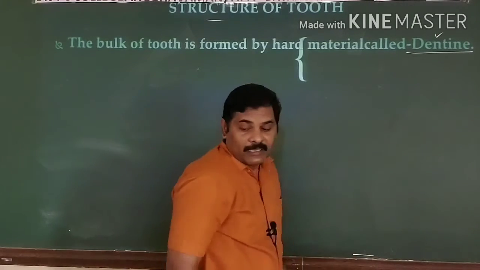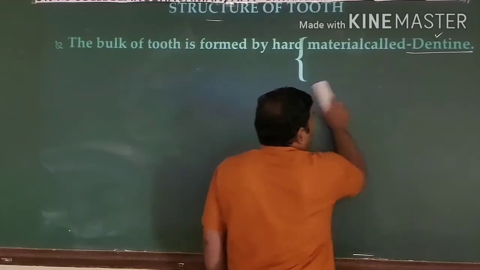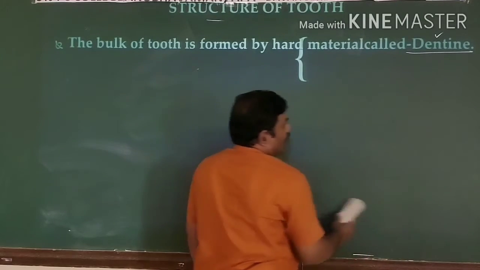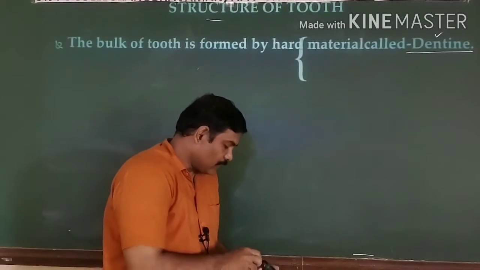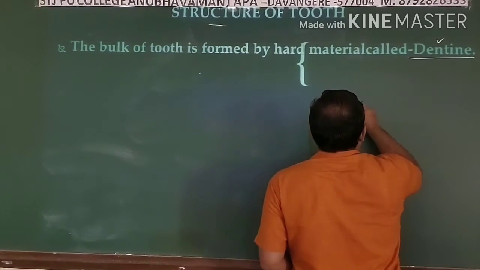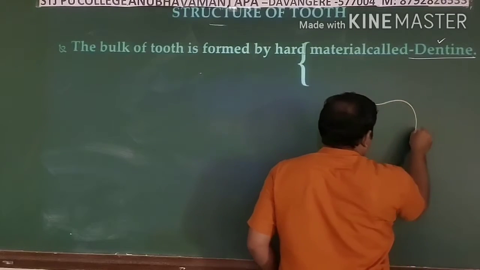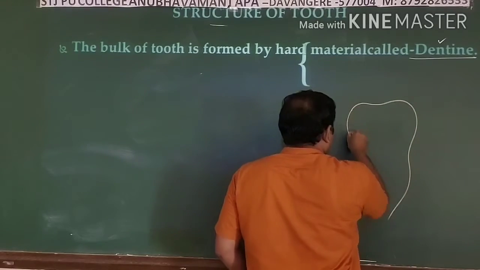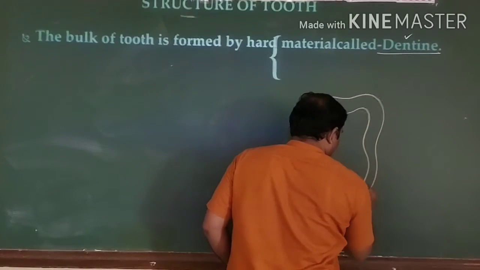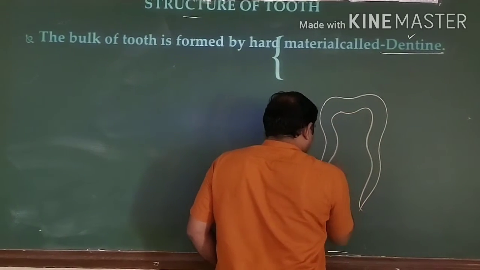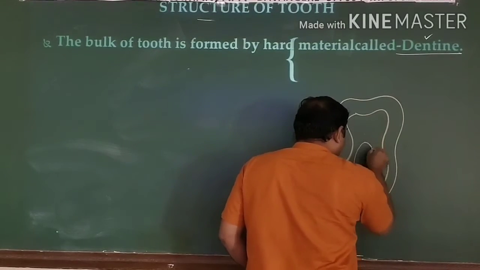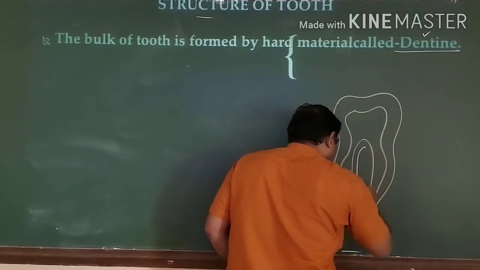Okay, I'll show you what the dentine is. This is the dentine. The majority of the tooth is made up of this dentine.